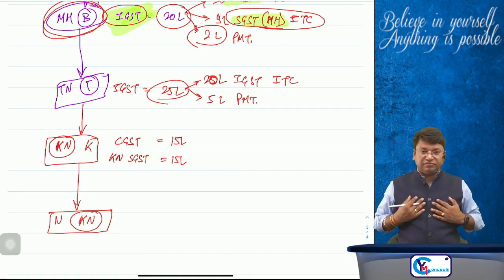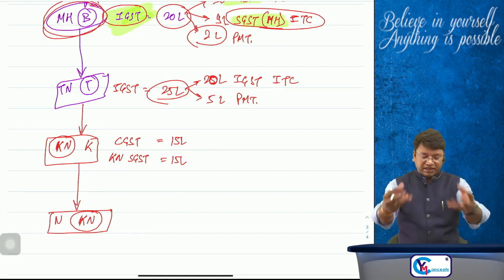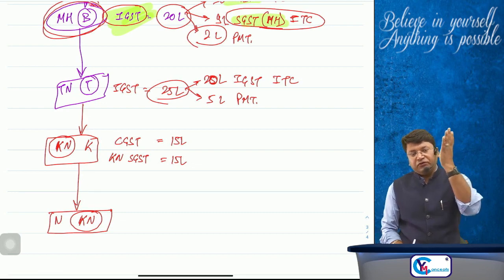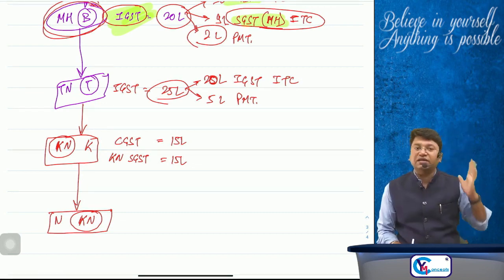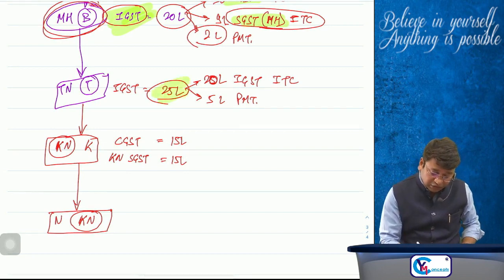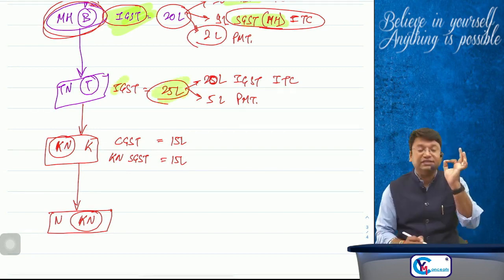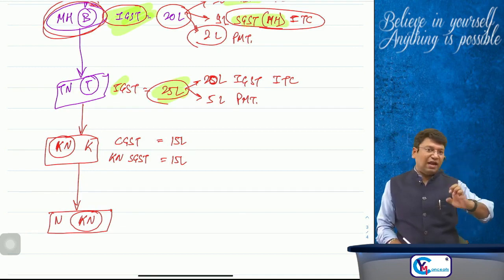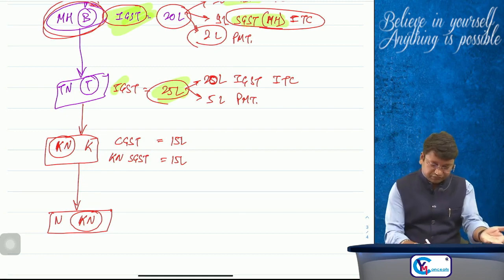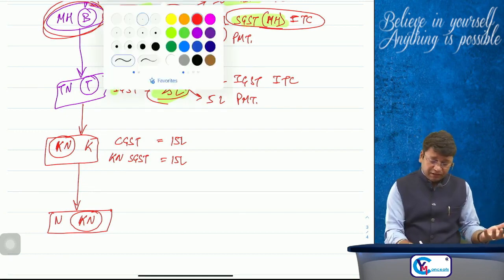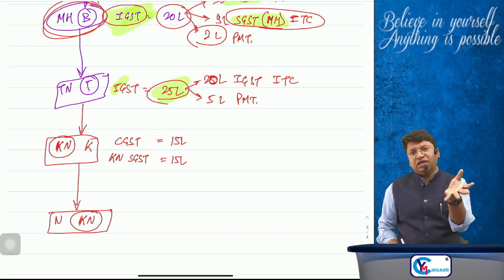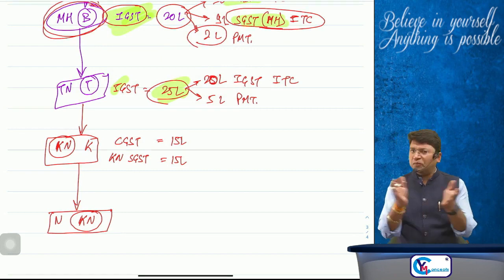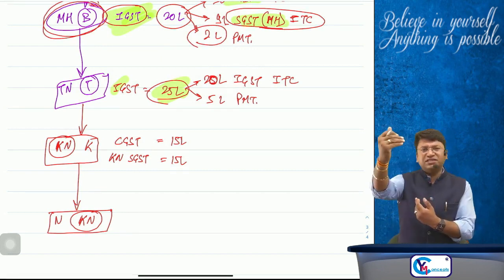So Mr. K has collected the tax of rupees 30 lakhs from Mr. N, and now it is the liability of Mr. K to pay the tax of rupees 15 lakhs to the central government and 15 lakh to the Karnataka state government. And on his purchases he has already paid rupees 25 lakh as IGST. So the point comes whether the credit of IGST will be allowed to pay the liability of CGST and SGST. Answer is yes. So how will he pay? Sir, he is free to use the IGST ITC for payment of either CGST or SGST, or he can use it proportionately, or he can first use it for the liability of CGST or SGST as the case may be.